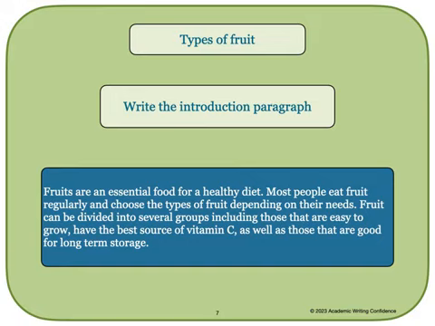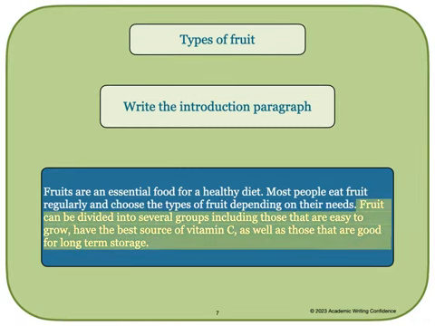Fruit can be divided into several groups, including those that are easy to grow, have the best source of vitamin C, as well as those that are good for long-term storage. The last sentence is our thesis statement for this essay. This clearly states what will be discussed in the essay. If you need more help writing a thesis statement, be sure to check out my video about that topic.